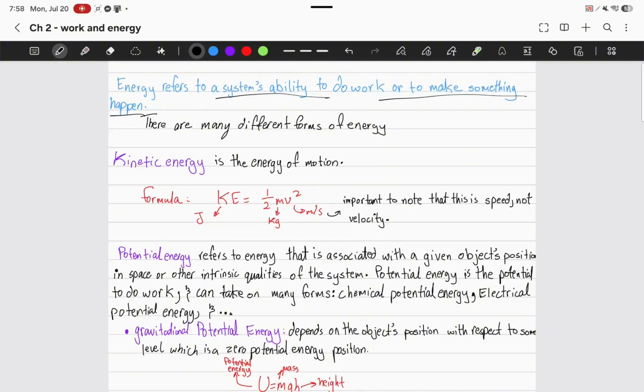And there are many different forms of energy. We have kinetic, we have potential, we have elastic, we have mechanical, and we have other forms of energy. But for the MCAT, there's only a few that you need to focus on. Now, the first one we want to consider is kinetic energy. Kinetic energy is the energy of motion. Think cars, think about planes, and the formula is 1 over 2 mv squared.